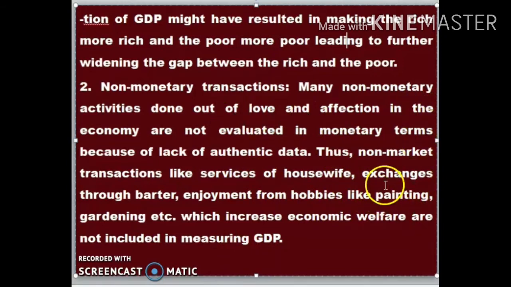Then exchange through the barter system. If we are taking a thing and giving a thing, that is also not calculated in monetary terms. So these are some of the factors that are not calculated in the GDP.